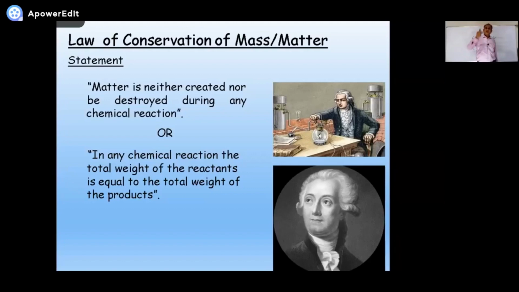Similarly, we see that the candle is burning, it is consuming, and finally it has consumed. So we thought, oh my God, matter is consuming, matter is destroying. No, that candle wax is reacting with oxygen, producing what? Carbon dioxide and water and other material. If we collect all those products, we'll get the same weight as that of the candle in the beginning. So that is why you can see on the screen its statement: in any chemical reaction, the total weight of the reactants must be equal to the total weight of the products.